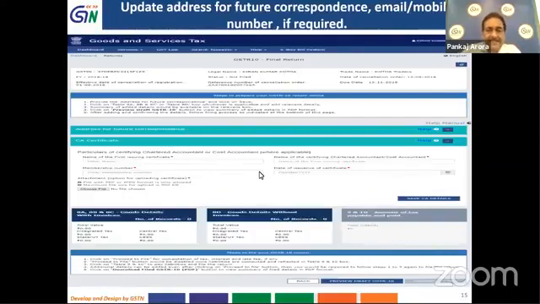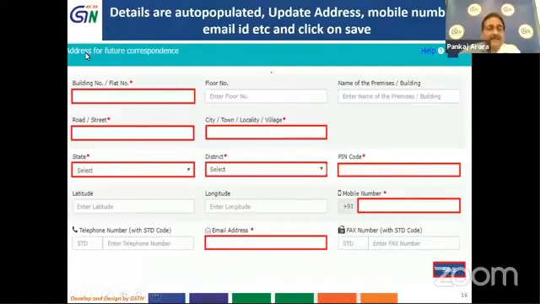So here you can see that there is one table, that is table 9 and 10, which pertains to the amount of tax payable and paid. It is grayed out. It is not enabled yet. So when we enter the relevant details in all other tabs, it will be activated. So to start with, the first tab on which we have to work is address for future correspondence.